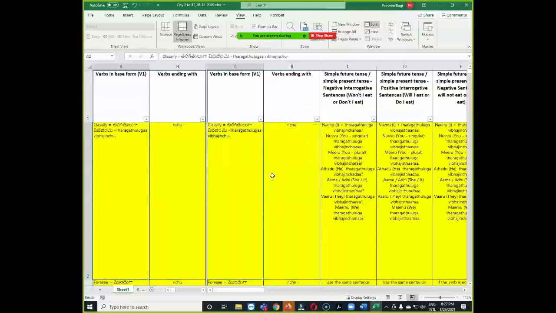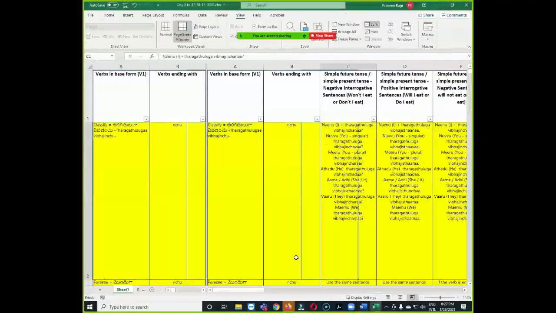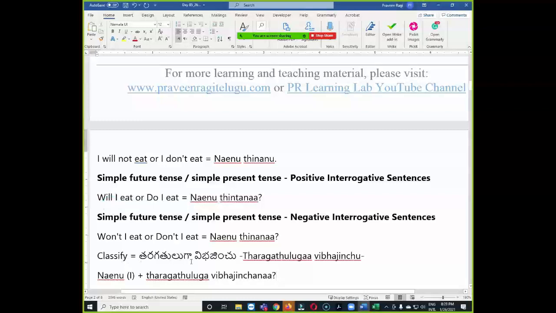Let me copy the verb also. This is the verb ending with the nchu sound. So the example sentence will be like this. Classify, తరగతులుగా విభజించు. This is the verb in base form. When we come to the sentence part, it will be like this: నేను తరగతులుగా విభజించానా.